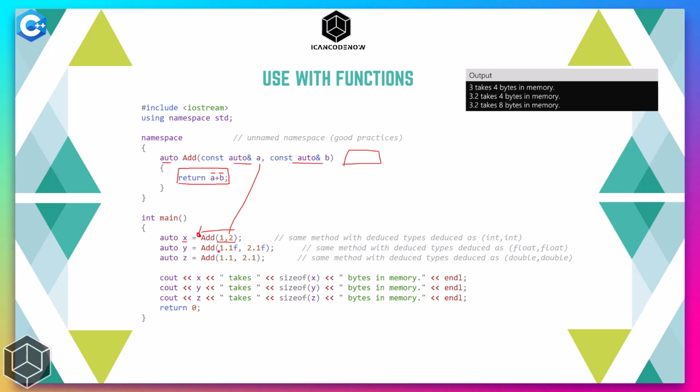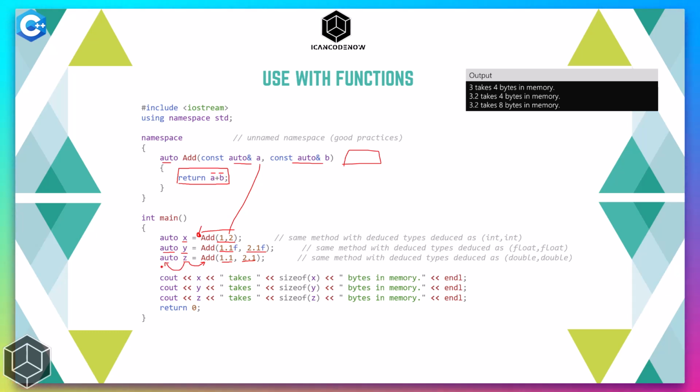And in the second case, when two floating point values are passed, the compiler knows that the return type of this method now will be a floating point number, and the compiler assigns that floating point number to y, and based on that floating point number that is assigned to y, the compiler knows that the data type of y is a float. And same goes for double. The compiler knows that z is assigned a double value, and so the data type of this z will be a double value.